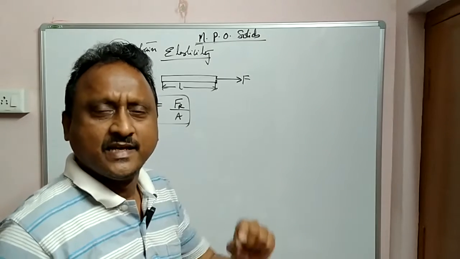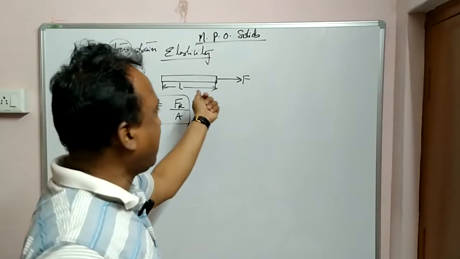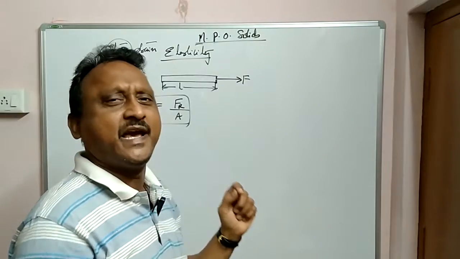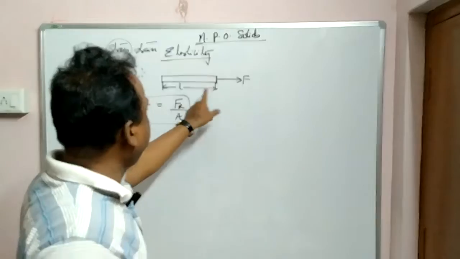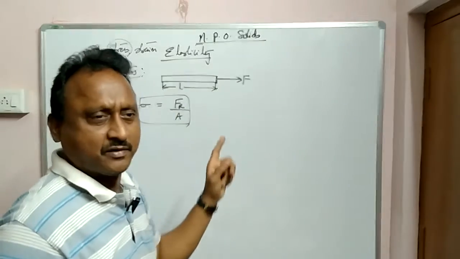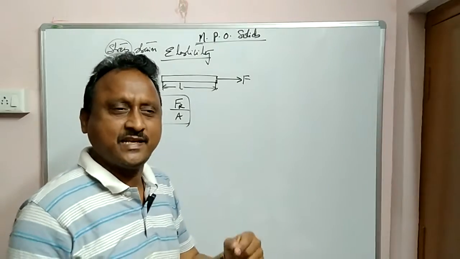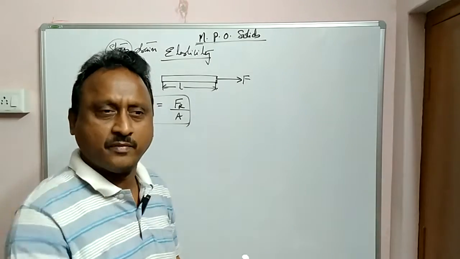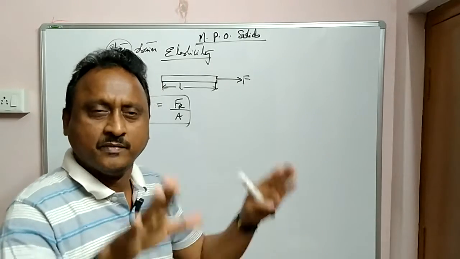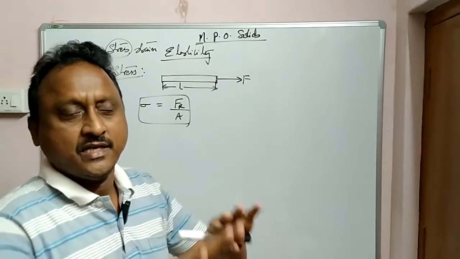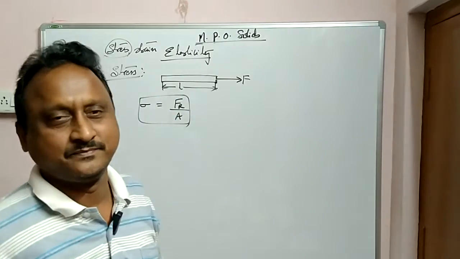Stress is the restoring force. Why restoring force? Because after removing that force, it may regain its original shape and size. Force remove చేసిన తర్వాత మళ్ళీ వెనక్కి వచ్చేస్తుంది కొంత భాగం వరకు. That is called elastic nature. What is elastic nature? If some external force is removed from any body and that body regains its original shape, size and volume, that is called elastic nature. If it is not regaining its original shape, size and volume, it is inelastic.